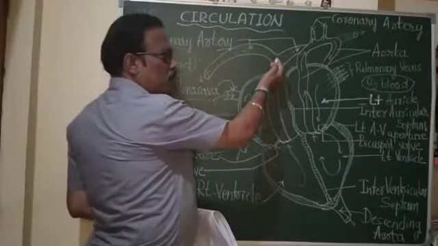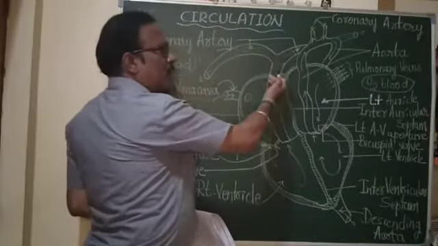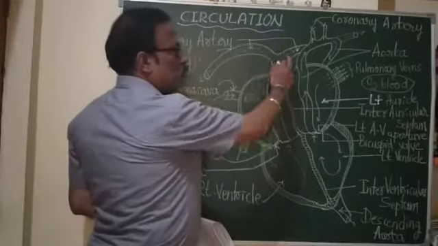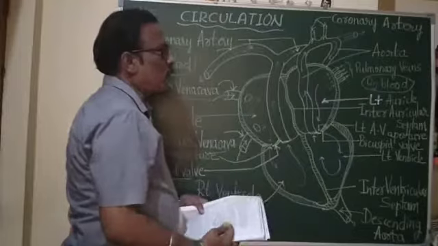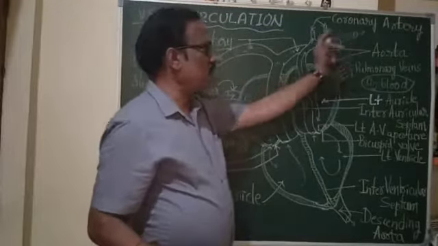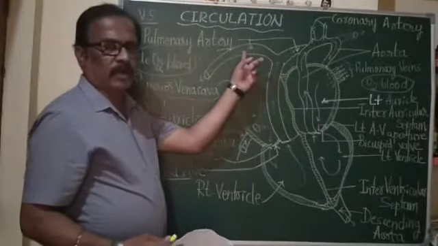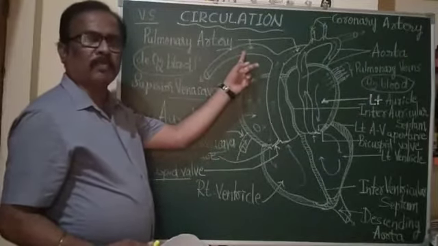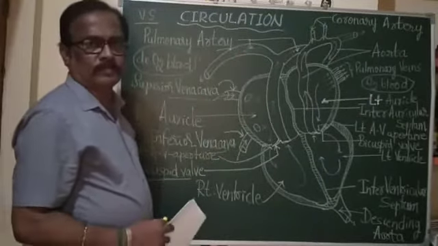And this pulmonary artery, after its emergence from the heart, divides into two branches. One is the left pulmonary artery, another one is the right pulmonary artery. As we know that pulmonary refers to lungs.